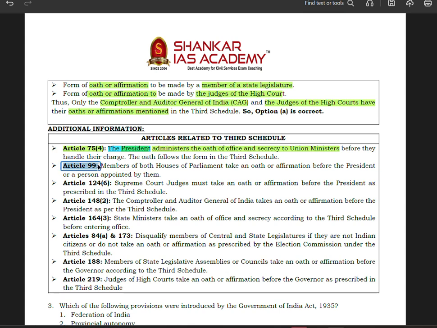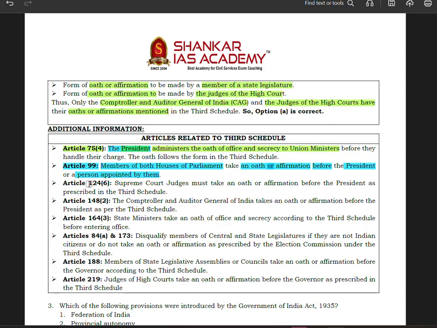Now Article 99: the members of both the houses of Parliament take an oath or affirmation before the President, or the person appointed by him. So there is a slight difference: here the President himself administers the oath of office and secrecy to the Union Ministers, but MPs of both the houses of Parliament take an oath or affirmation before the President, or a person appointed by him.